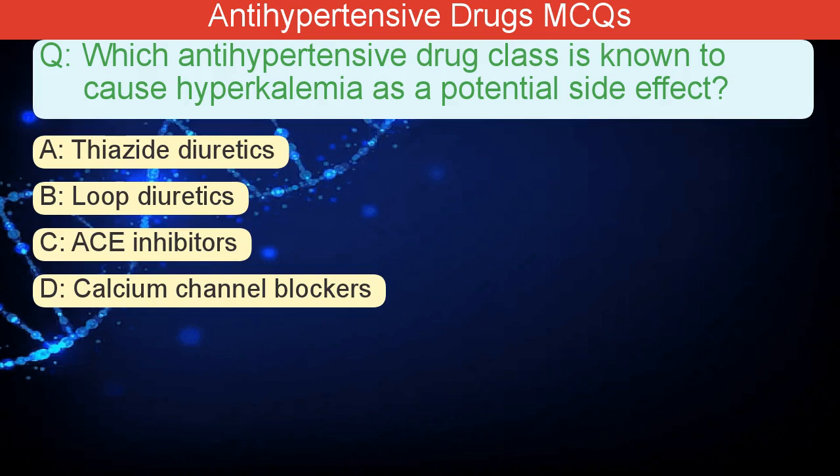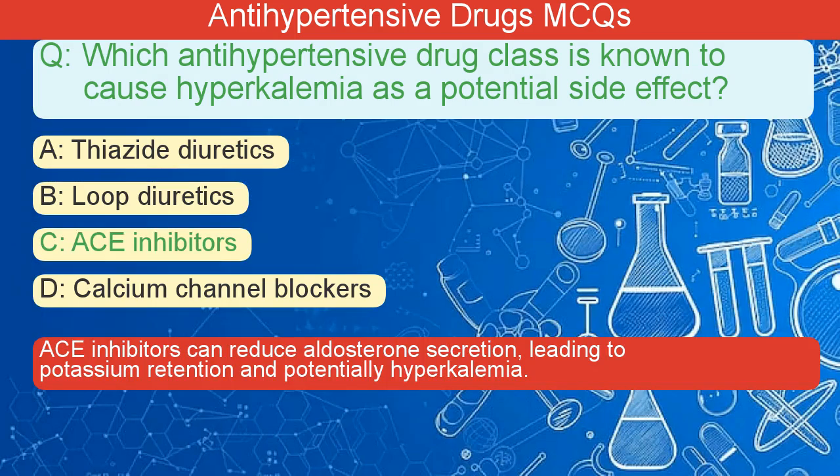Which antihypertensive drug class is known to cause hyperkalemia as a potential side effect? A. Thiazide diuretics. B. Loop diuretics. C. ACE inhibitors. D. Calcium channel blockers. The correct answer is C. ACE inhibitors can reduce aldosterone secretion, leading to potassium retention and potentially hyperkalemia.